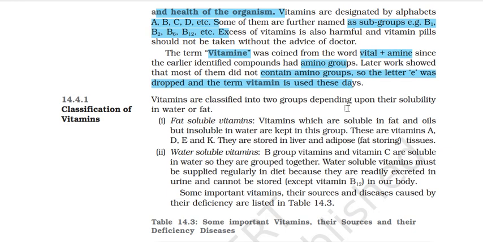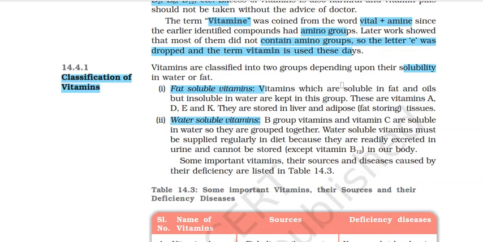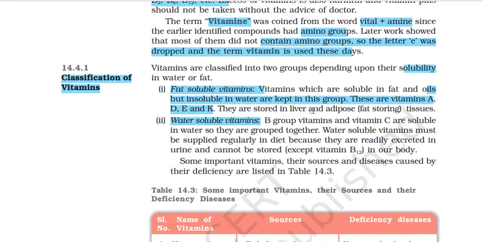Now what is the classification? Vitamins are classified into two groups depending upon their solubility. Either they will be fat soluble or they're going to be water soluble compounds. Vitamins which are soluble in fat and oils but insoluble in water are kept in this group. Self-explanatory term. They're vitamins A, D, E and K. You should remember which ones they are. They're stored in liver and adipose fat storing tissues.